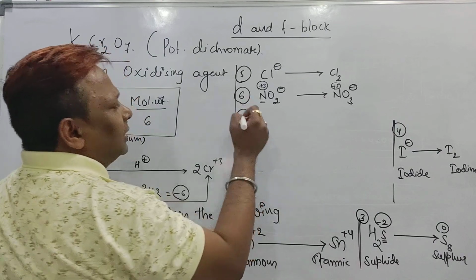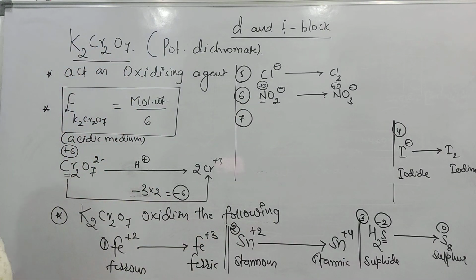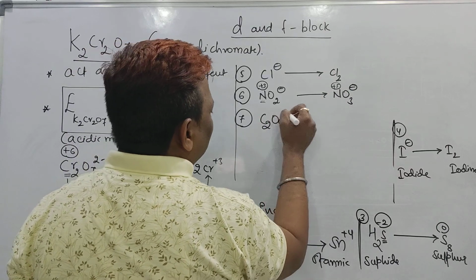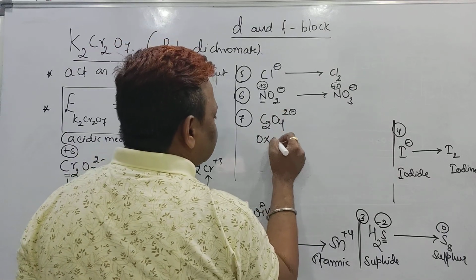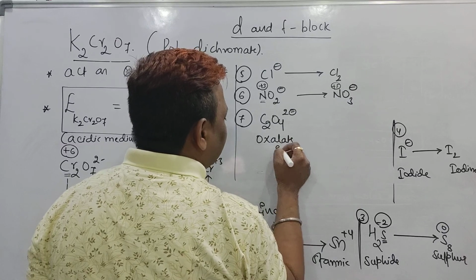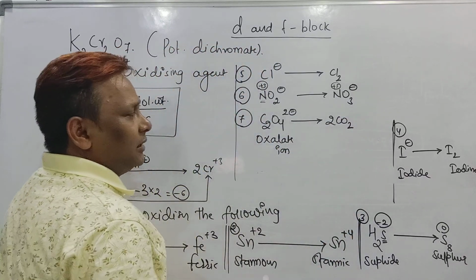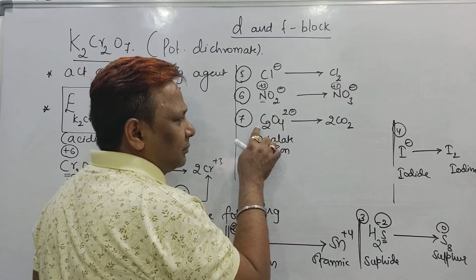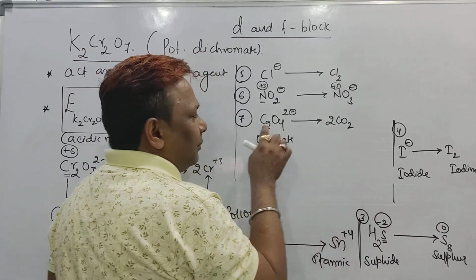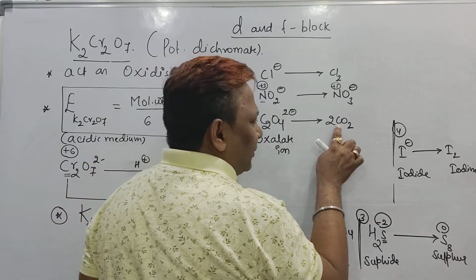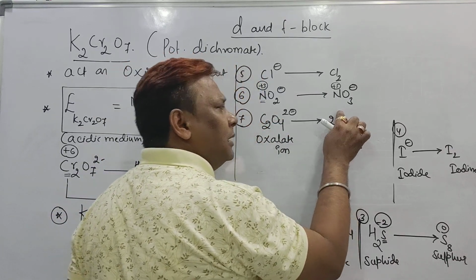At the same time, it also has a tendency to oxidize the oxalate ion, C2O4 2 minus. It oxidizes oxalate ion to carbon dioxide. In oxalate the carbon oxidation number is +3 and in carbon dioxide the carbon oxidation number becomes +4.